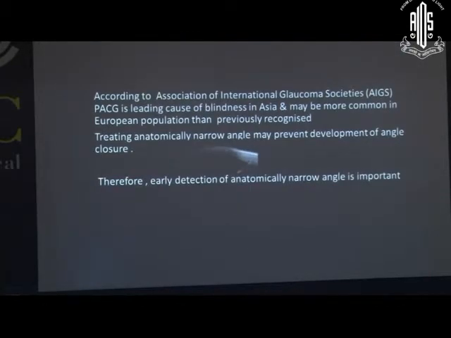According to the section of International Glaucoma Societies, primary angle closure glaucoma is the leading cause of blindness in Asia and may be more common in the European population than previously recognized because of this beautiful tool. Treating an anatomically narrow angle may prevent the development of angle closure. Therefore, early detection of an anatomically narrow angle is very, very important.